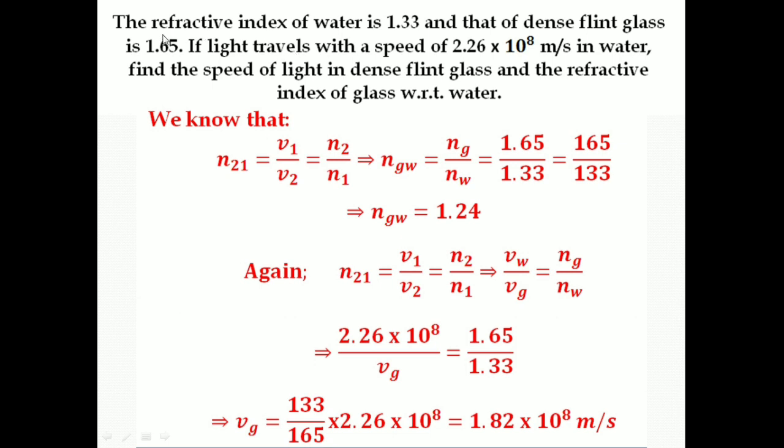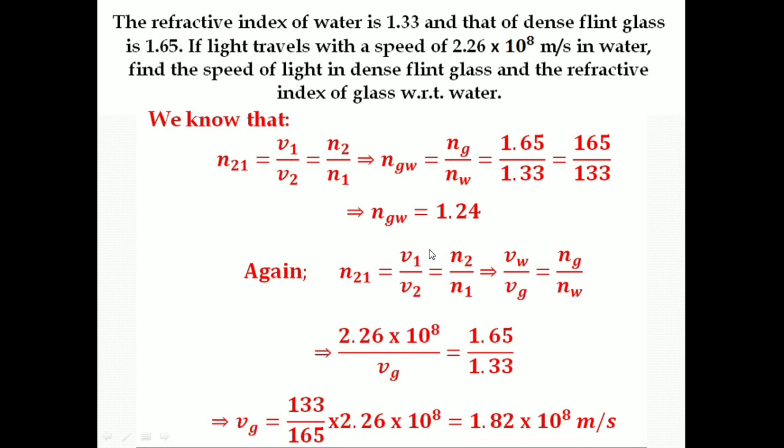Now take a numerical. The refractive index of water is 1.33 and that of dense flint glass is 1.65. If light travels with a speed of 2.26 into 10 to the power 8 meters per second in water, find the speed of light in dense flint glass and the refractive index of glass with respect to water. Now we know that n21 is equal to v1 upon v2, is equal to n2 upon n1. This implies the refractive index of glass with respect to water is equal to refractive index of glass upon refractive index of water, is equal to 1.65 upon 1.33, which becomes 1.24. Hence the refractive index of glass with respect to water is 1.24.